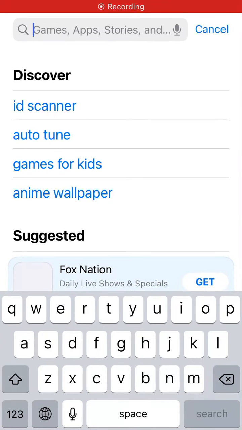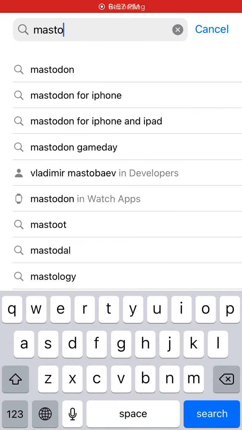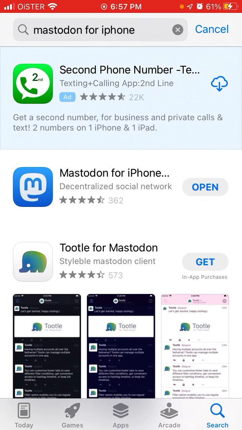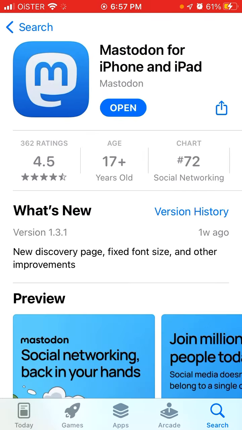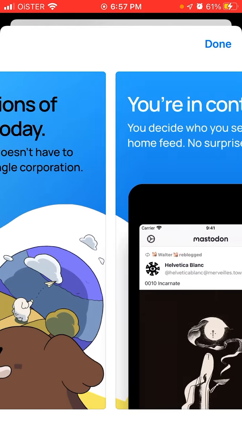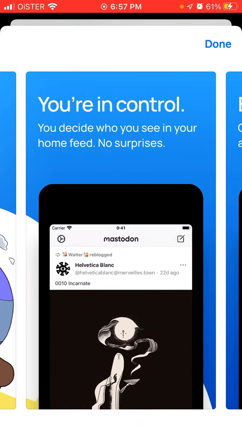In this video, we're going to go through an overview of a very interesting app, Mastodon for iPhone. This app is a decentralized social network. Social networking back in your hands. Join millions of people today. You're in control. You decide who you see in your home feed.